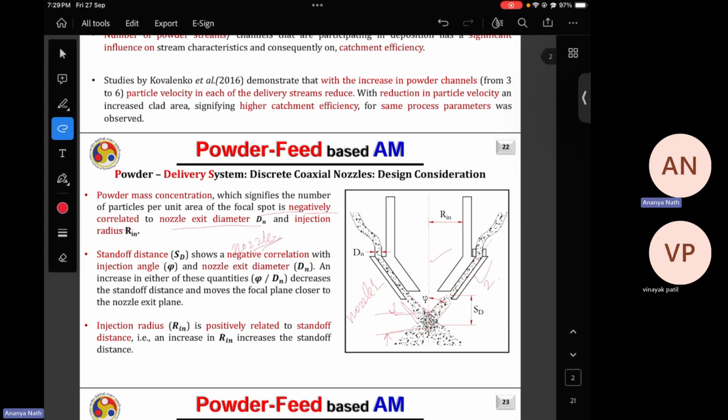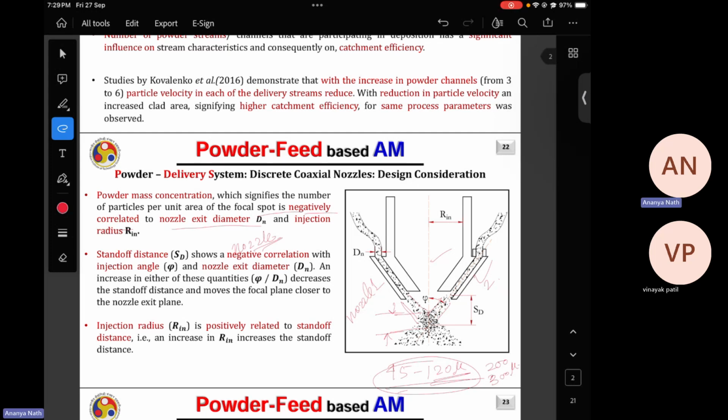But the powder particle size distribution in case of DED is 45 to 120 micrometers. So obviously your nozzle diameter should be more than 120, something around 200 or 300 micrometers. Otherwise your powder particles will get stuck inside the nozzle.